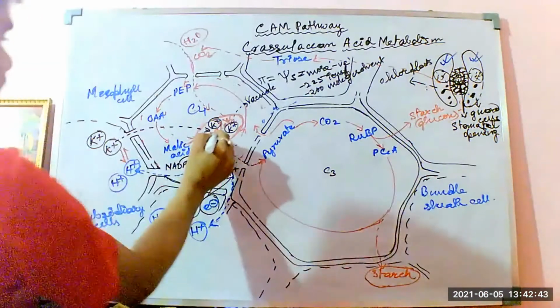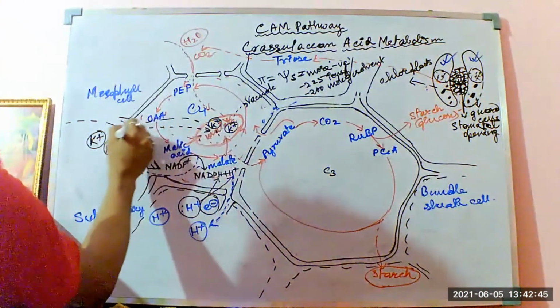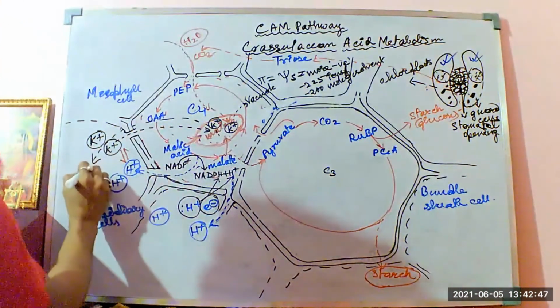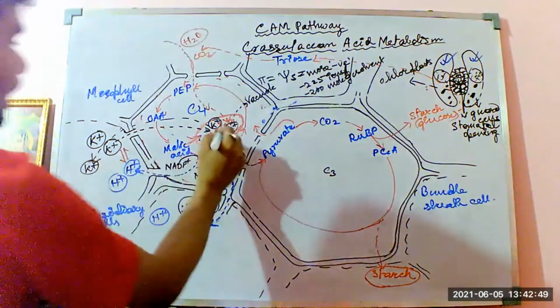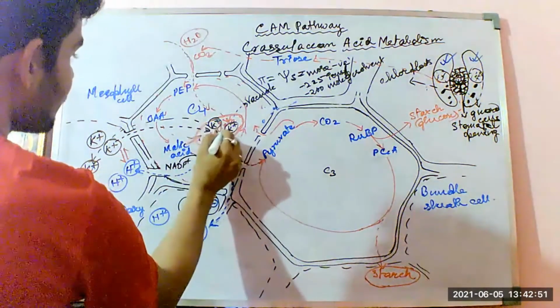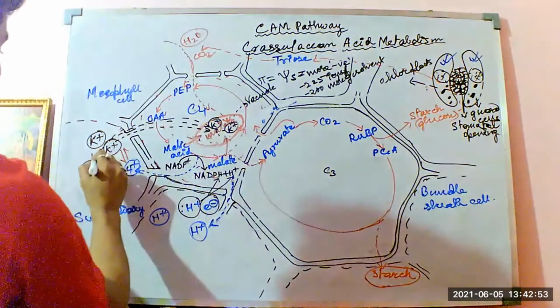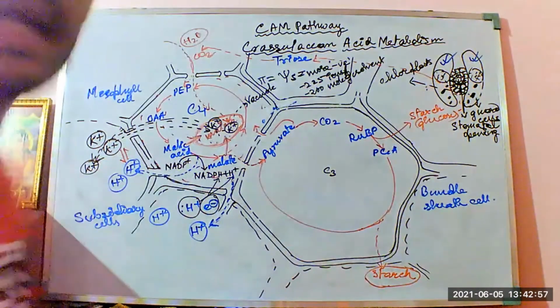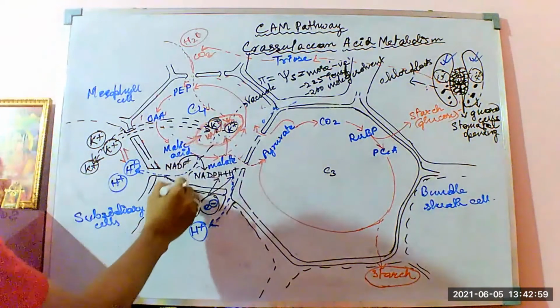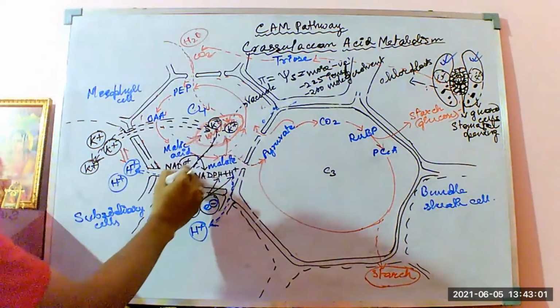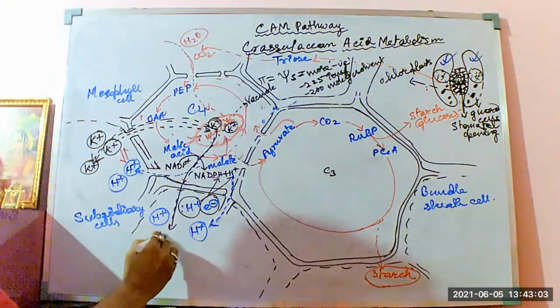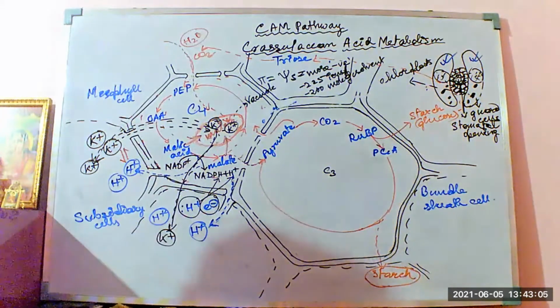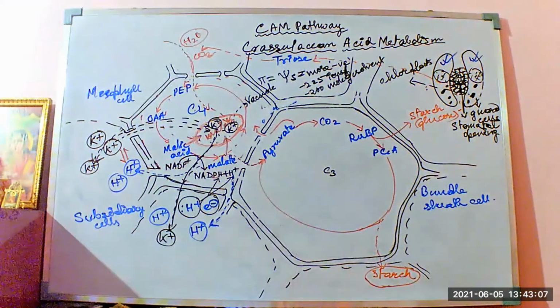It helps in reverse pumping of these K plus ions outside the vacuole of the cell, thereby maintaining the osmotic balance.